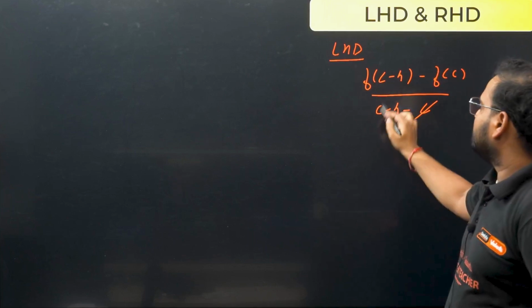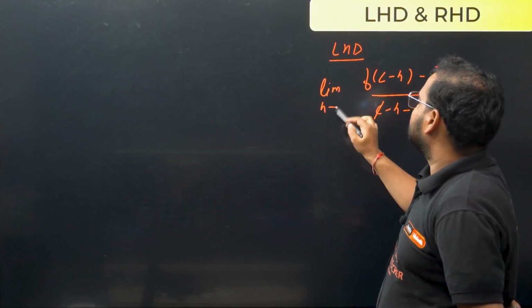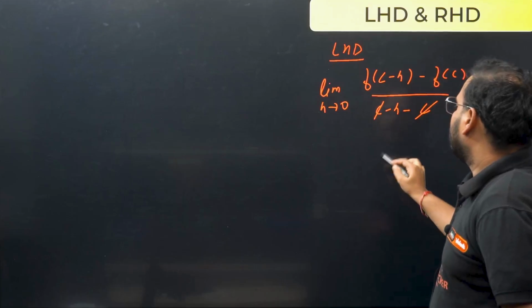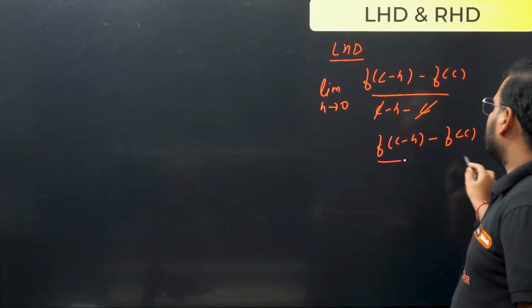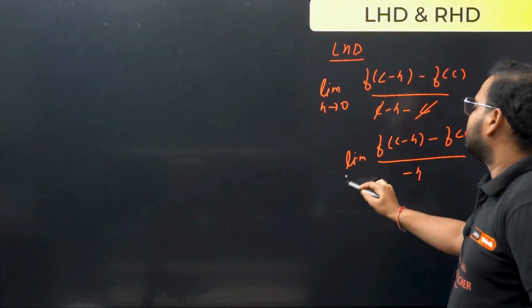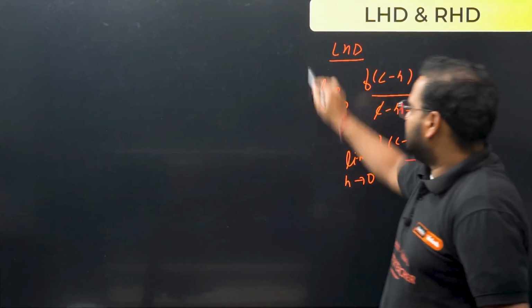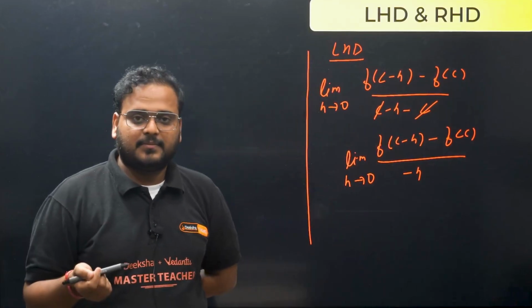So this will become f of c minus h minus f of c divided by minus h, and this is the limit h tends to 0. This represents your LHD. Looks difficult?